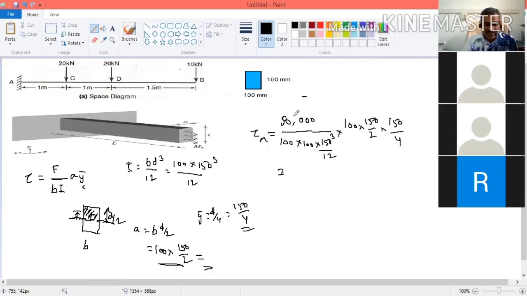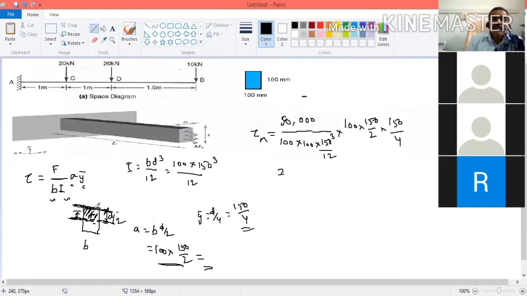Shear stress at neutral axis. Suppose you want to calculate shear stress at the extreme fiber, then F we know 50, B we know 100, I we know BD cube by 12. Now what is the area? What I told? Now I want to calculate shear stress at the extreme fiber. I told you take the area above the axis or below the axis. Earlier we took the neutral axis, the central axis. Now I am calculating shear stress about the extreme fiber, this axis.